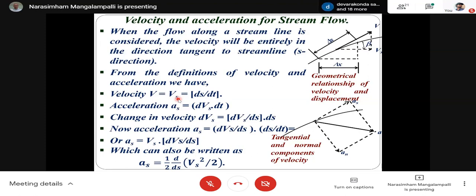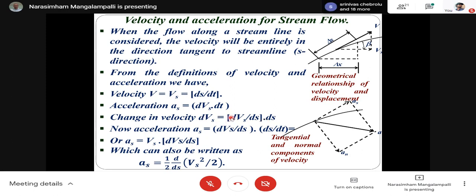So that means d by dt of vs. So now I can write dvs is the change, so dvs by ds into ds is the change in velocity.